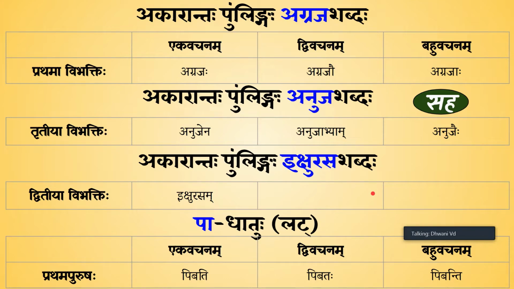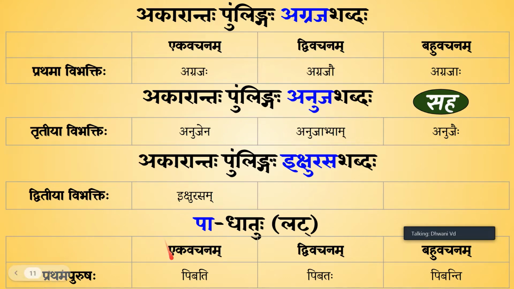Right. So how would our sentences be? So let's say we want to say that one elder brother drinks sugarcane juice with 2 of his younger brothers. So how would our sentence be? Agrajaha anujabhyam saha ikshurasam pibati. If you're getting confused, we'll go stepwise. So first we want one elder brother to be drinking the sugarcane juice. So agrajaha pibati. Agrajaha kim pibati?